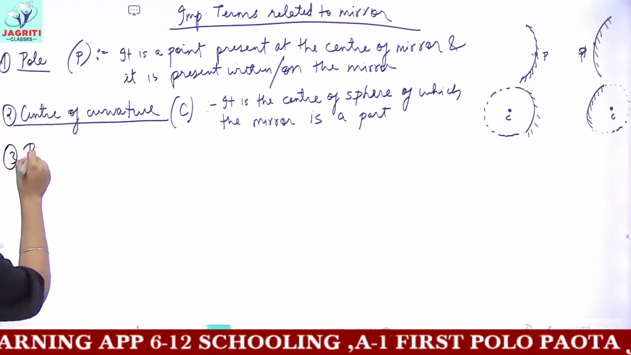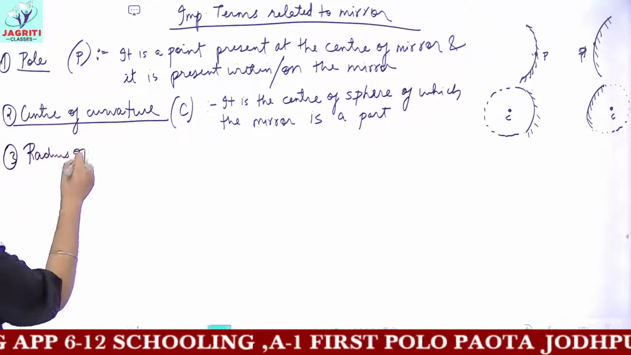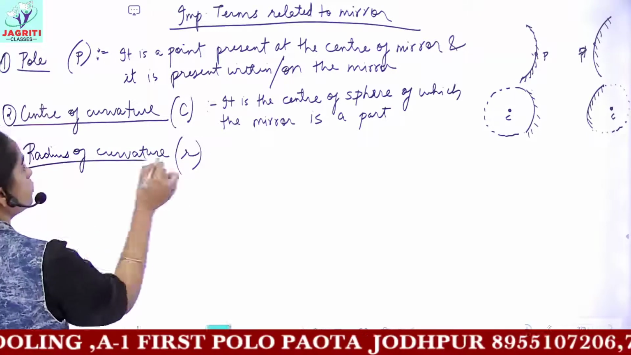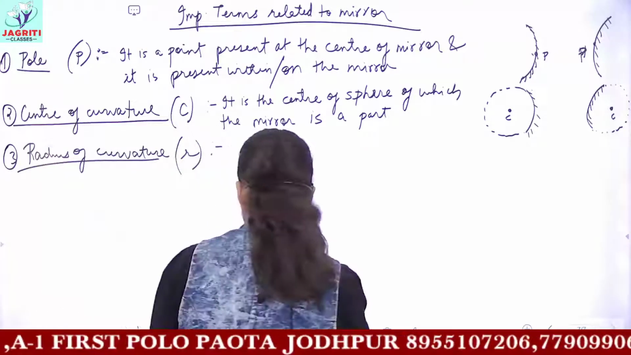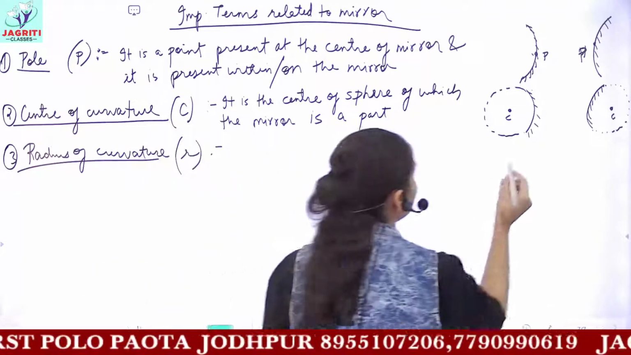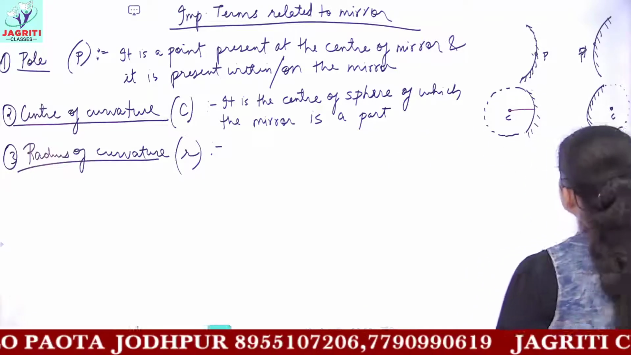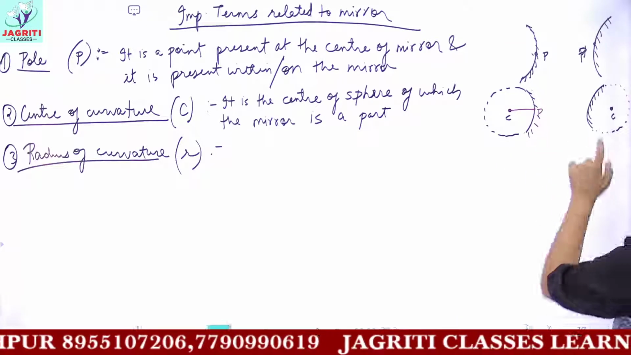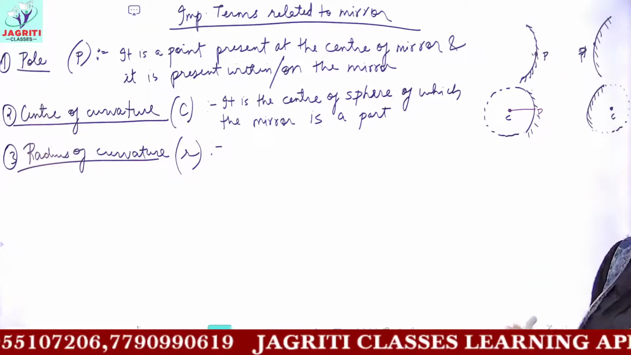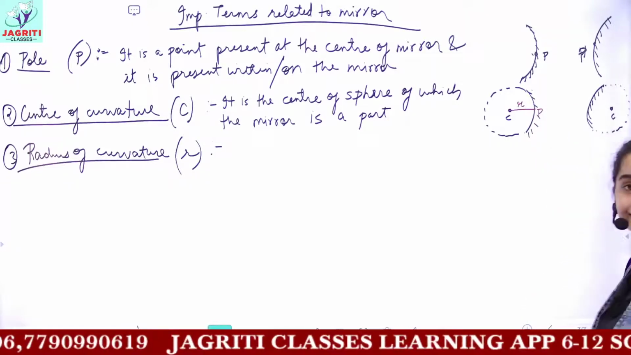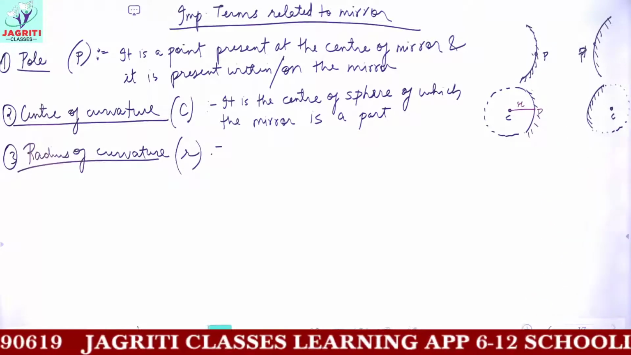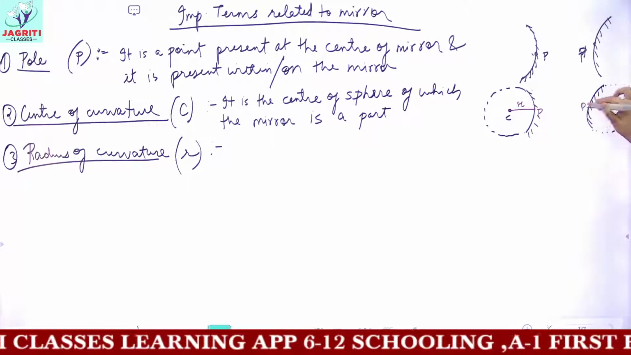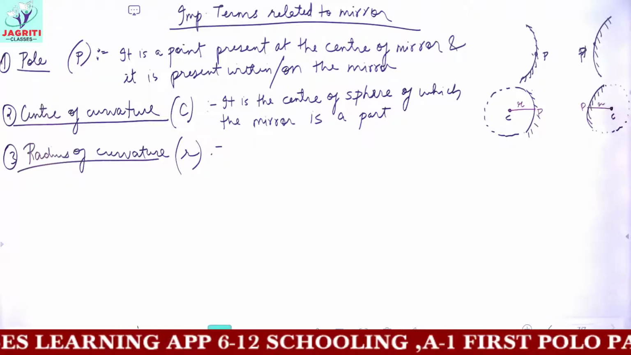So the third would be, what do you mean by the term radius of curvature? Radius of curvature is denoted by small r. Radius you all know. If I draw a line joining the center of curvature of the mirror to the pole, this point P in the middle is the pole, so this line would be called the radius of the concave mirror. And for the convex mirror, the line joining the center to the pole of the mirror would be the radius.